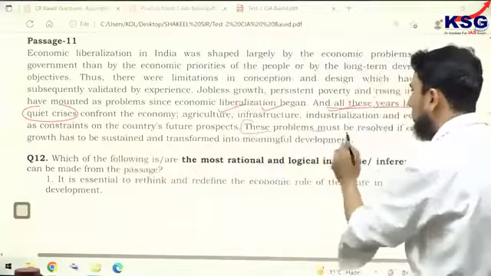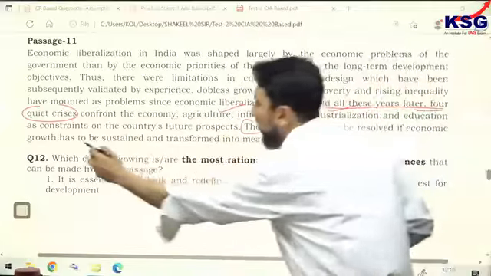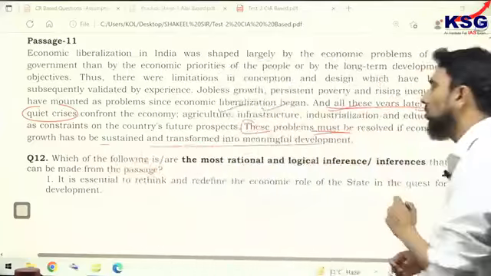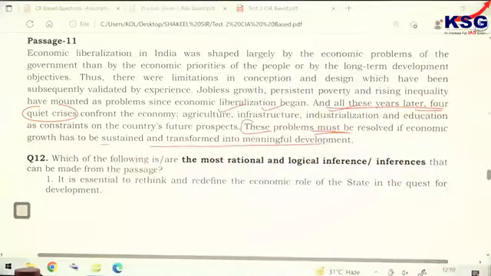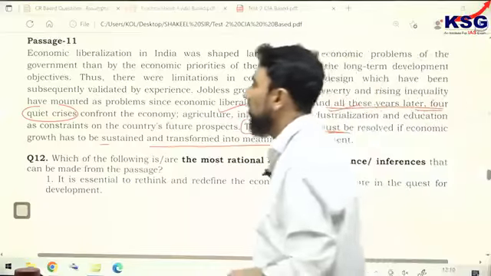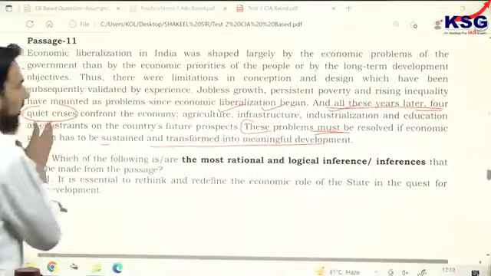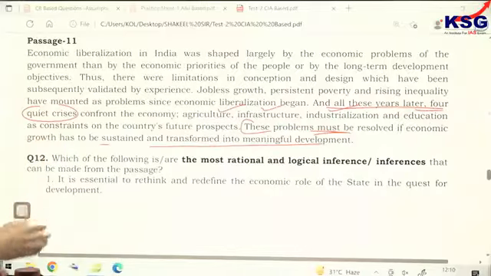These problems must be resolved if economic growth has to be sustained and transformed into meaningful development. So the author is saying that economic liberalization has not helped, and it has created a kind of crisis in four sectors.